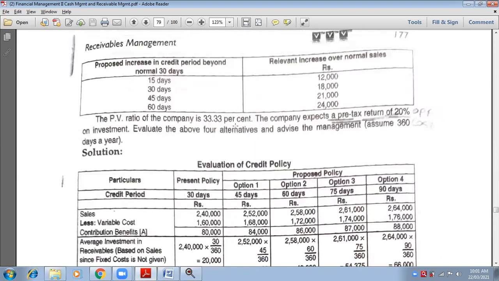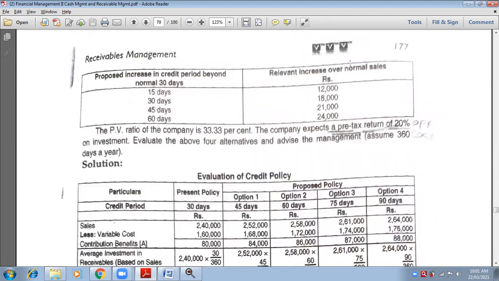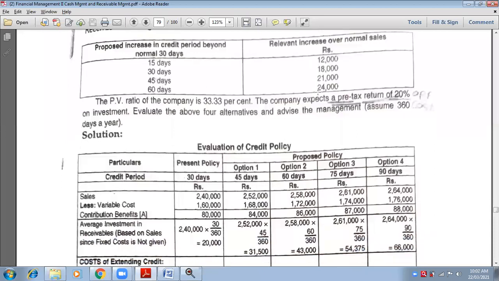Now come to option number 1. He says the relevant increase over the normal sales is rupees 12,000 in first option. Now it is not just 12,000. You have to add this 12,000 to the normal sales because he says the relevant increase over the normal sales, means above the normal sales. So 2,40,000 will be there. You have to add 2,40,000 and 12,000. So what amount? 2,52,000. Very good. So in option number 1, you will write 2,52,000.